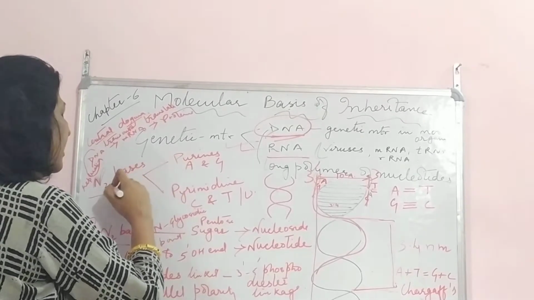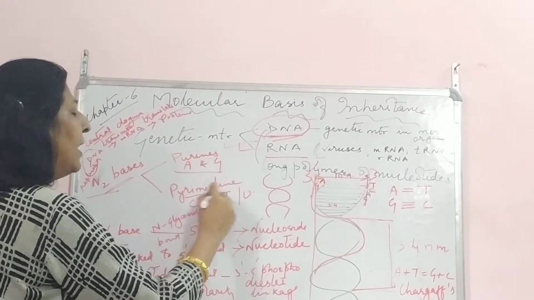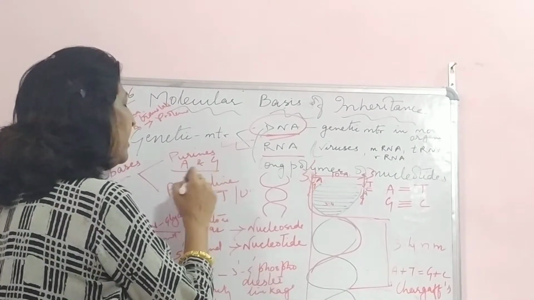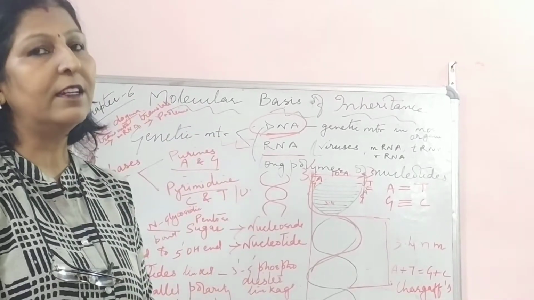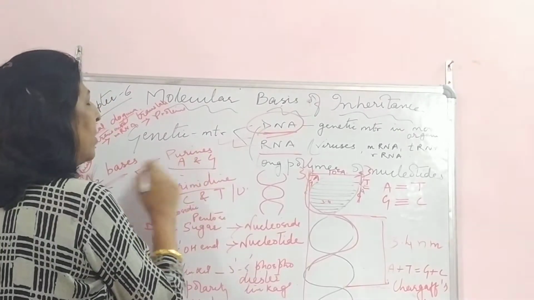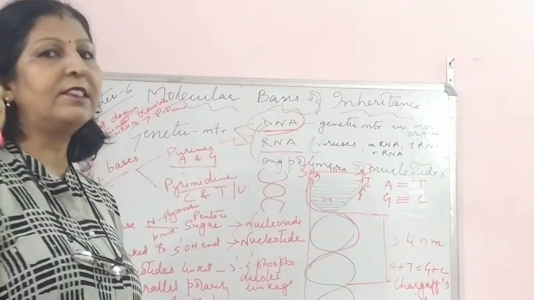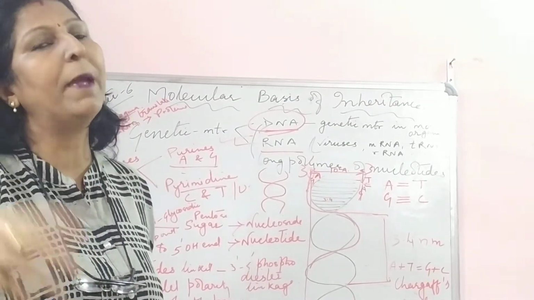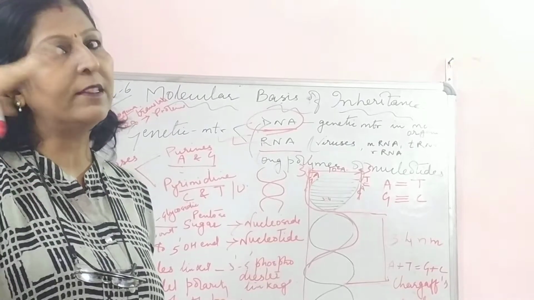They are purines and pyrimidines. Purines are adenine and guanine. If you remember, in 11th standard, we had touched a little about it. These are the nitrogen bases: adenine, guanine, cytosine and thymine. But the nitrogen bases are of two types, purines and pyrimidines.